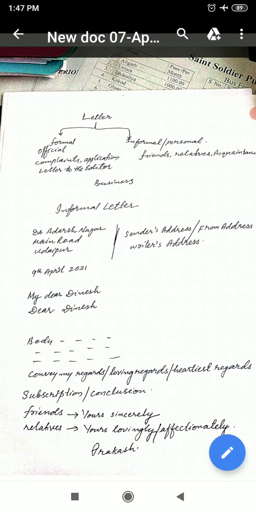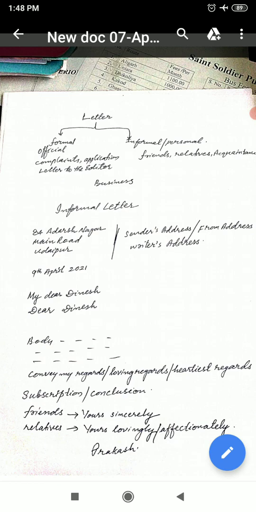And below that leave one line and write your subscription, that we can say conclusion or subscription. So it must be written below the concluding paragraph after leaving one line, and write the subscription like this. If it is a friend, write yours sincerely.